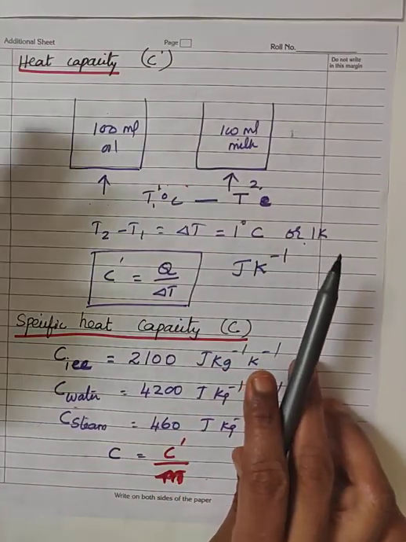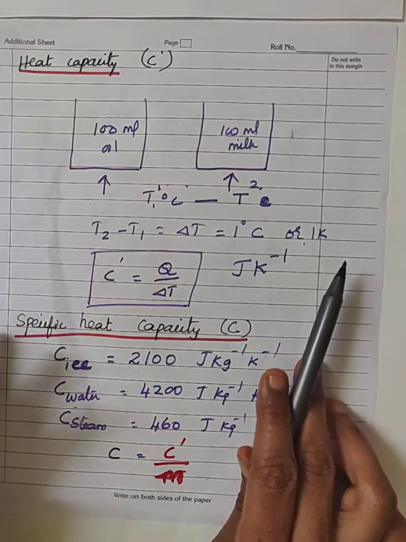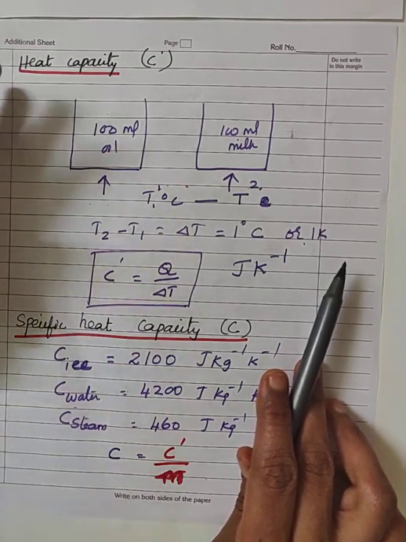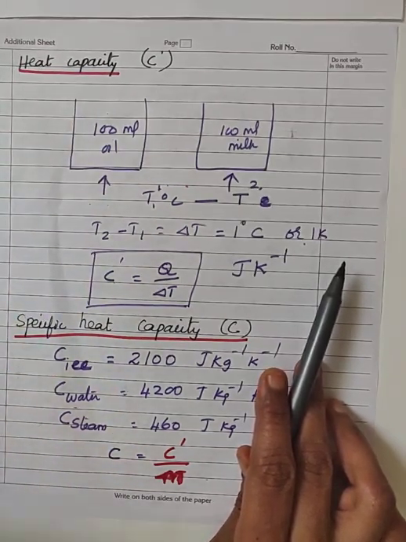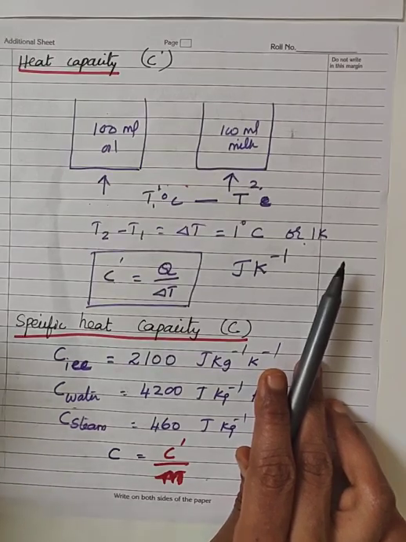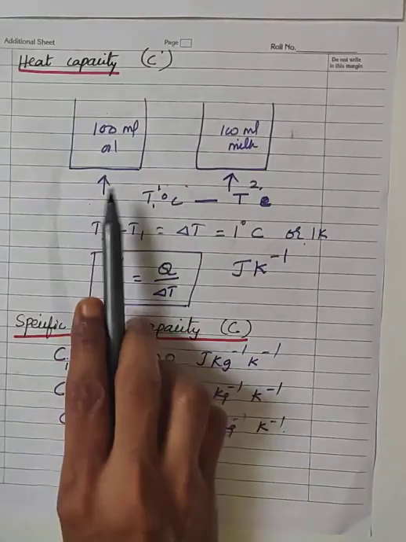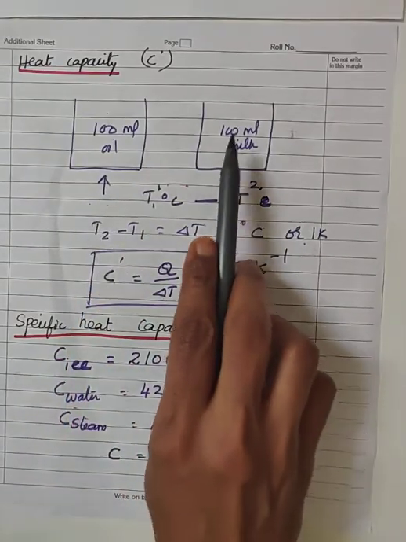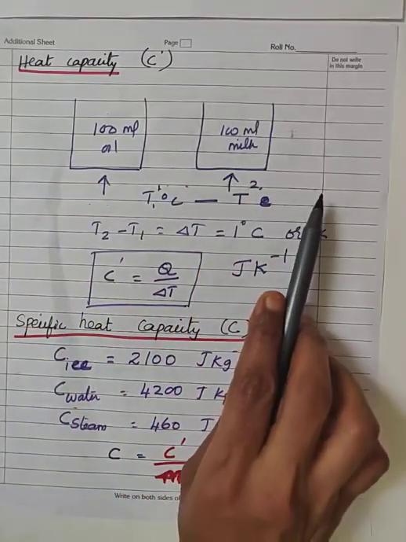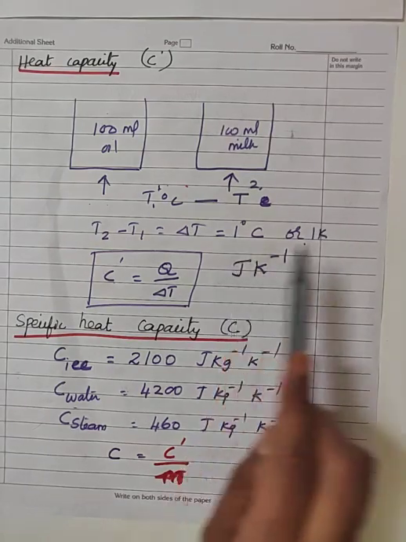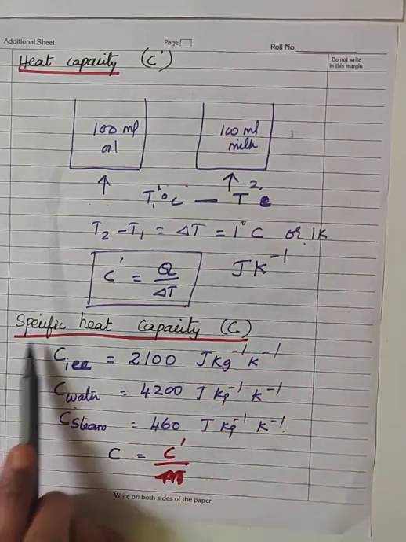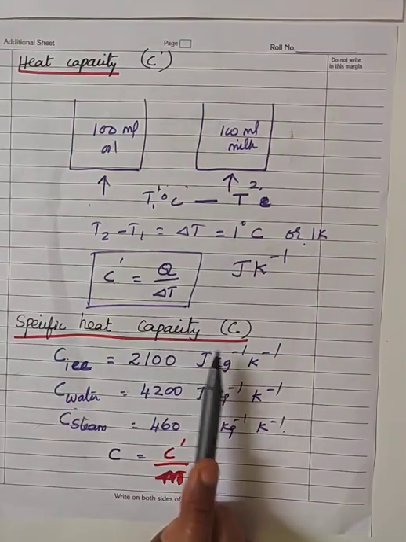Same as the heat capacity definition, you make one small change. There you are not specifying the mass. Here you say for unit mass of the substance. You represent heat capacity in unit mass. That is, the quantity of heat energy required to raise the temperature of unit mass of the substance by 1 degree Celsius or 1 Kelvin, then it is called specific heat capacity.